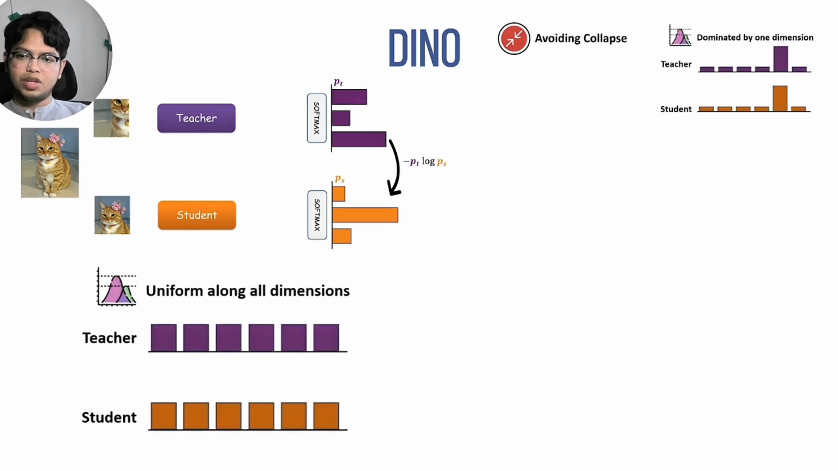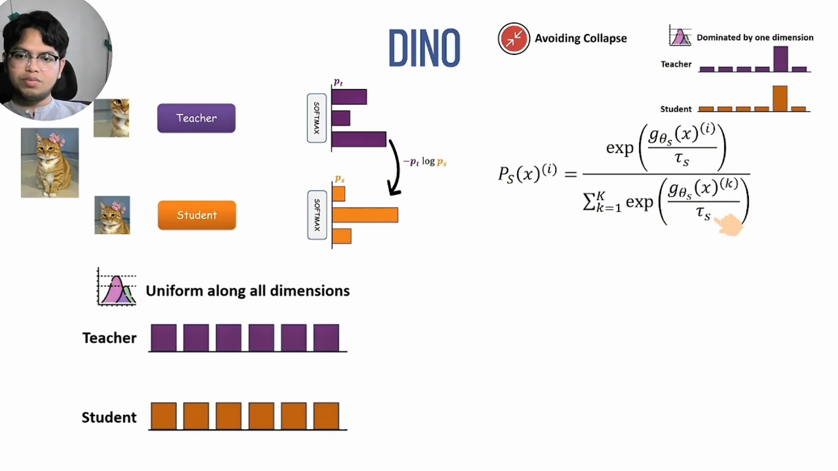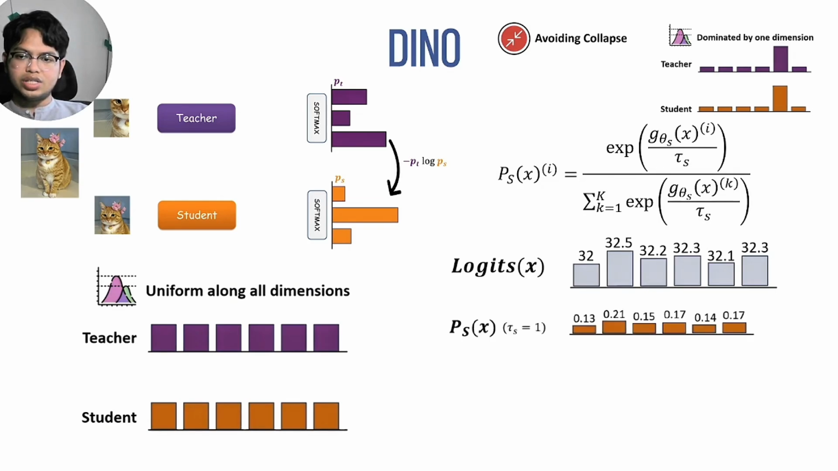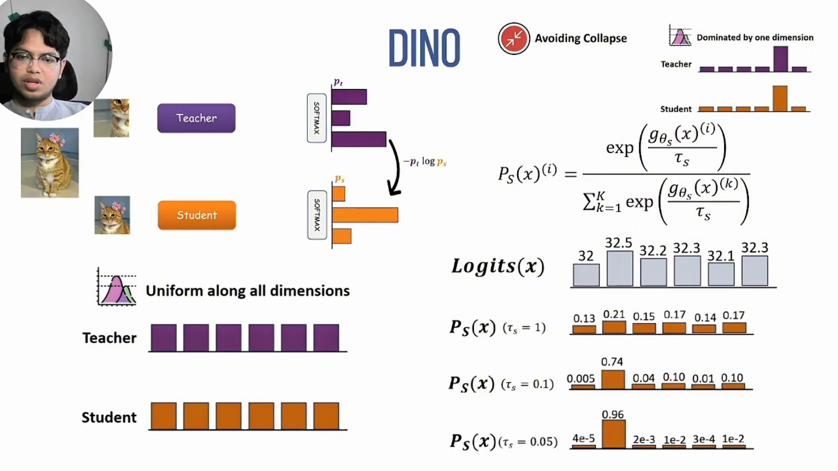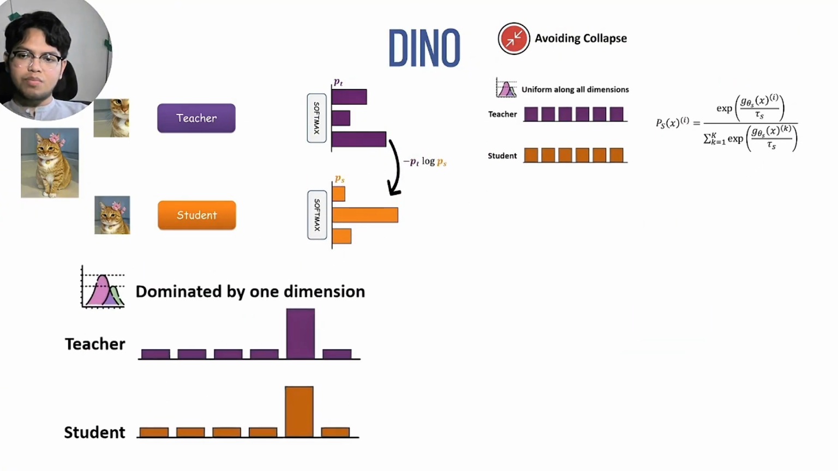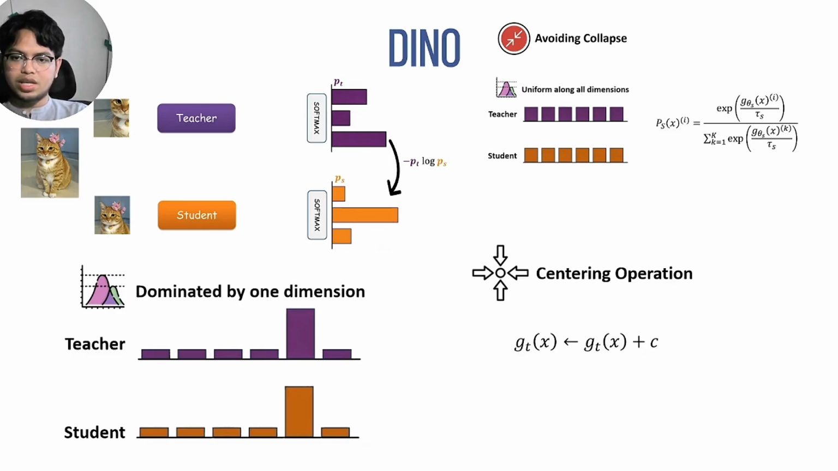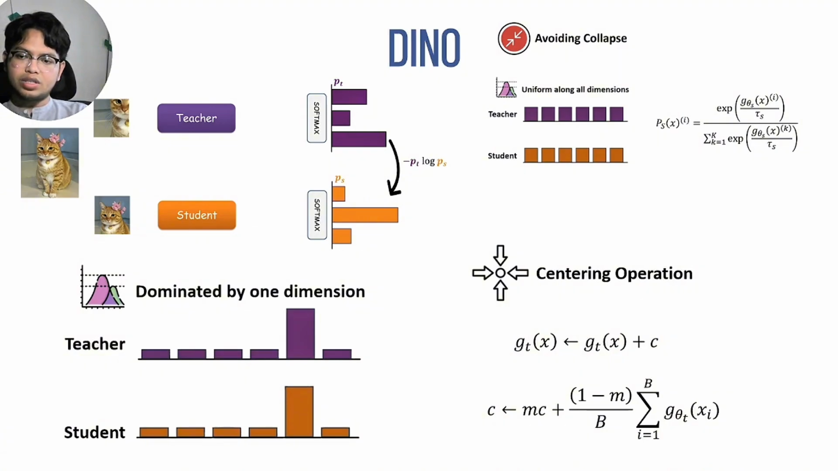For the first problem, we need to sharpen our output by adding temperature to the softmax formula. Assume that this is our logits. Here is the original softmax output. After lowering the temperature, we get these two features. But doing this would cause the second problem. And how can we avoid this? We can use a centering operation, which is adding a bias C to the teacher logits before passing them to softmax, and this C bias term is just an exponential moving average of previous Cs. By adding this C, we can smooth out the distribution. That's the whole idea behind DINO.